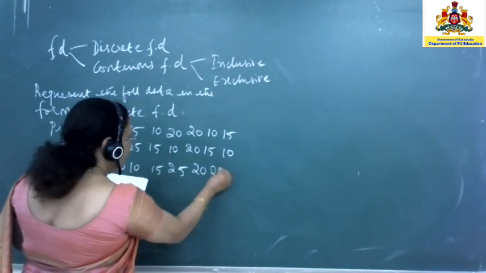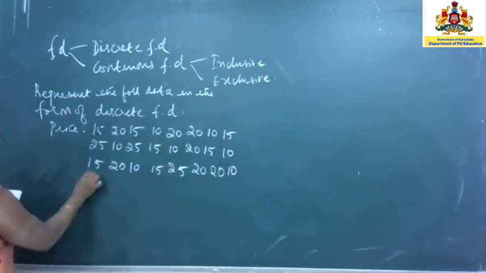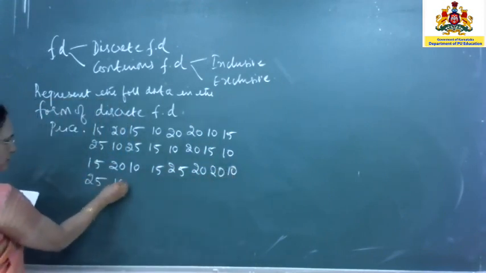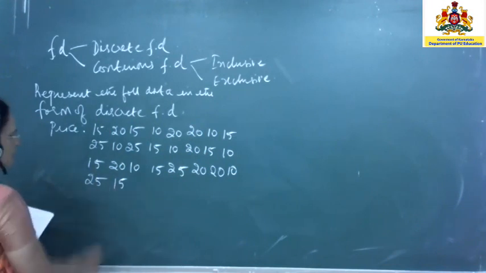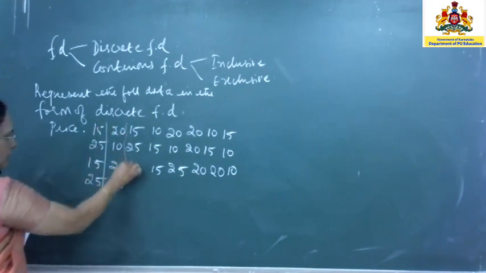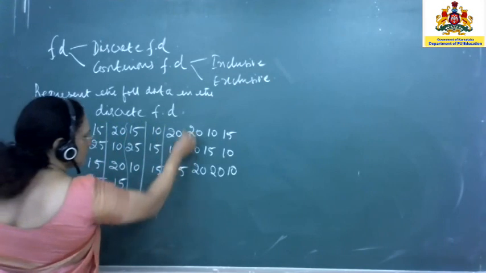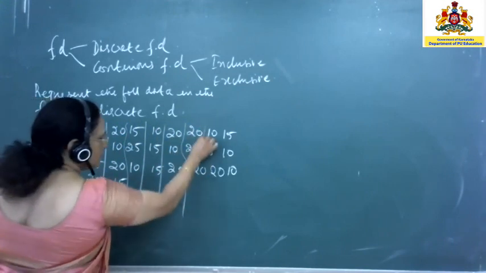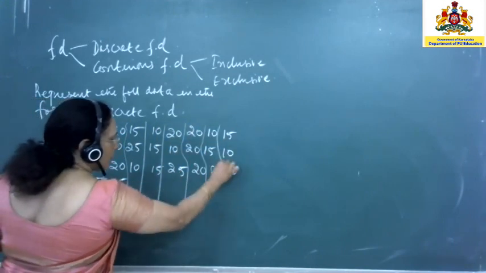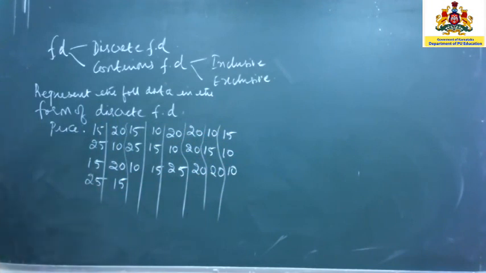Again you have 20, 10, now 25 and 15. Okay. Now normally it will be given like this. Now you have the price of so many commodities.